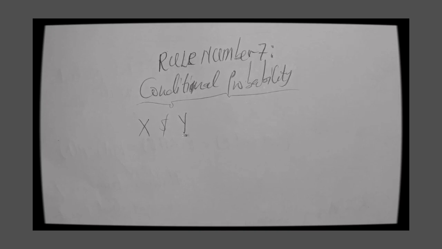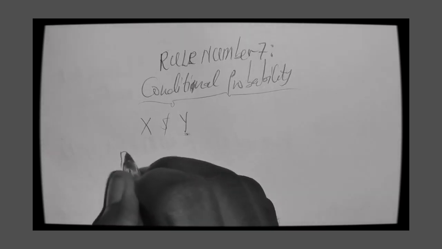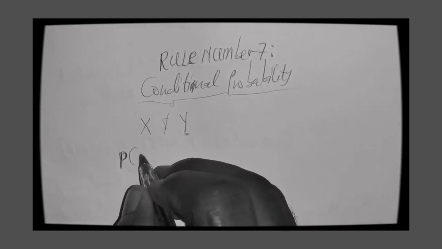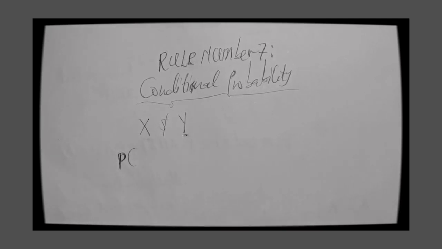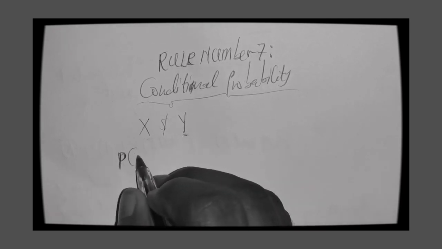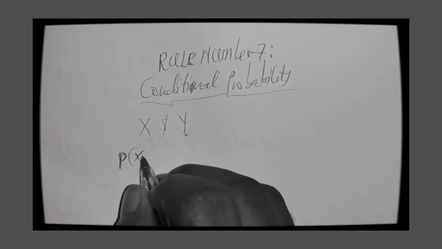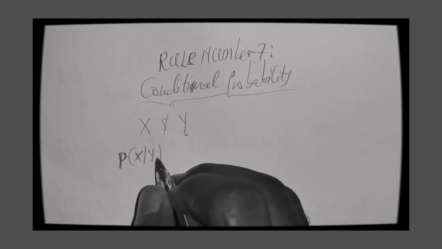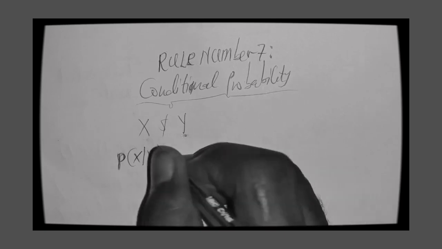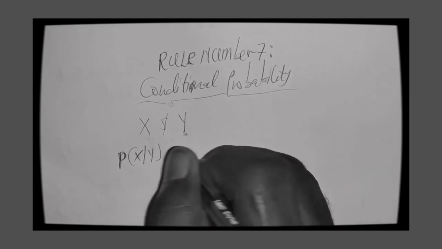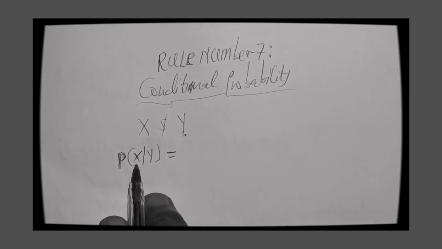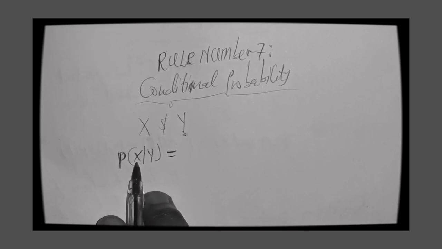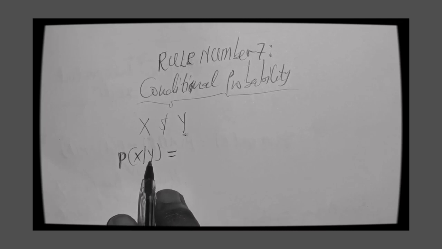And if it has occurred, then we can say that the probability that X will occur given Y, or stating that Y has occurred, would be P(X|Y). This means the probability that X is yet to occur given Y.